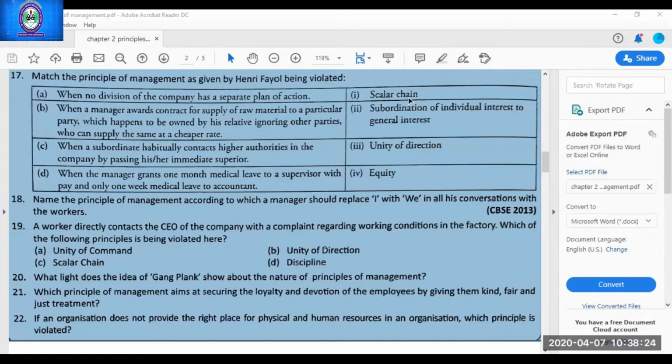Next. Which principle of management aims at securing the loyalty and devotion of the employees by giving them kind, fair, and just treatment? Tell me the answer fast. Principle of equity. Very good. Next. If an organization does not provide the right place for physical and human resources, which principle is violated? Principle of order. Very good.